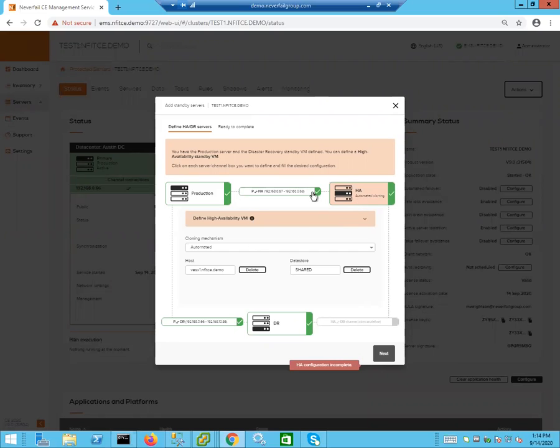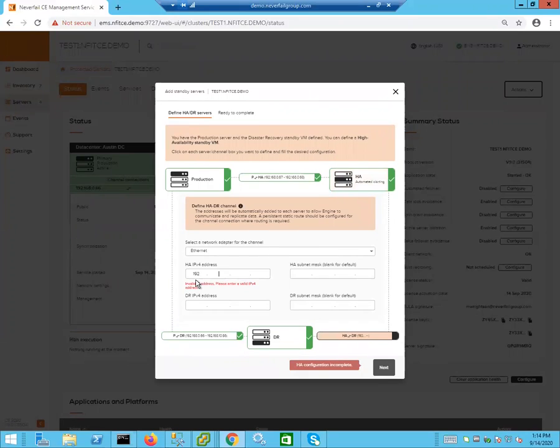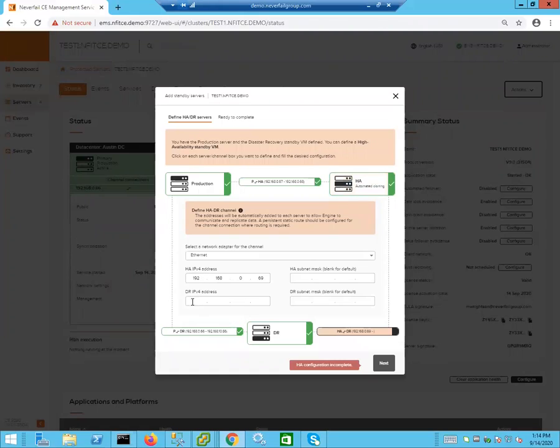We've assigned the channel configuration from the production to HA. And now we have to configure our HA channel to DR. In that case, we're going to put the new IP address in, which will be 192.168.0.69.